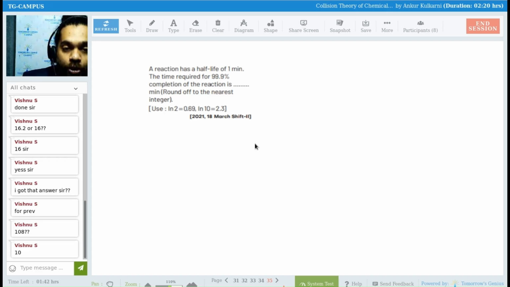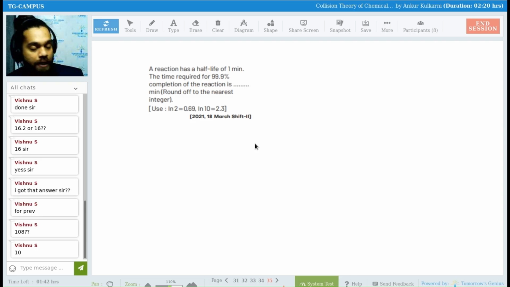So I'll solve it quickly. Look over here. What is asked? The reaction half-life time required is given. Round off to nearest integer, it is given. So what is the formula that we are going to use? Half-life of 1 minute. Time required for 99% completion. Okay, fine. So we know the T half for the first order, isn't it?